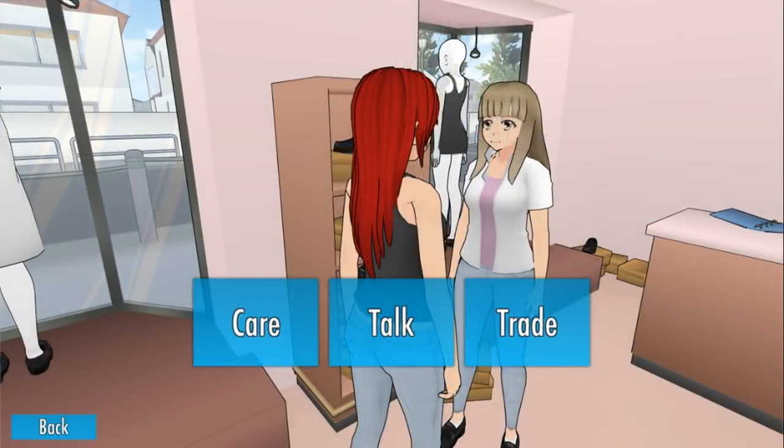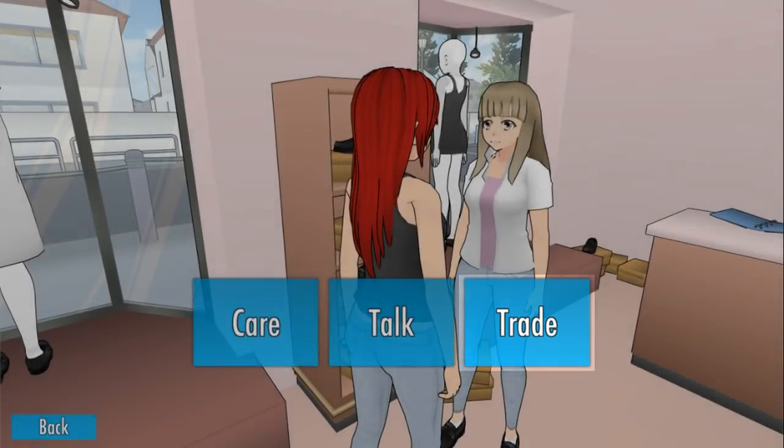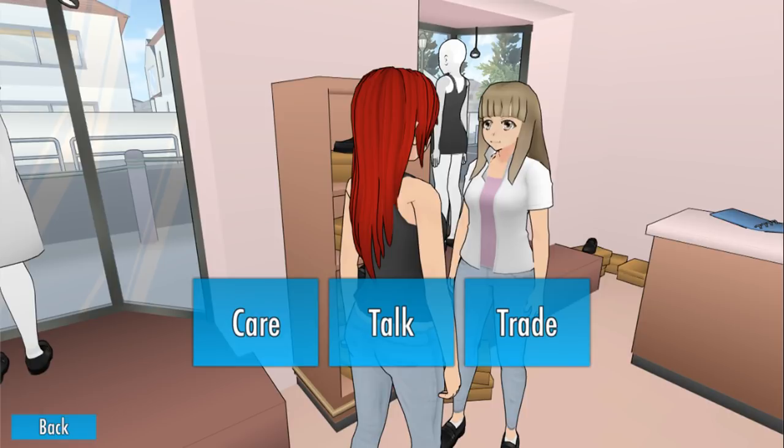I've remade the interaction menu to look more normal. Well, there are 3 types of interactions that characters can have. You can trade items in your inventory with items in other characters' inventory, although this trading feature is not implemented yet.